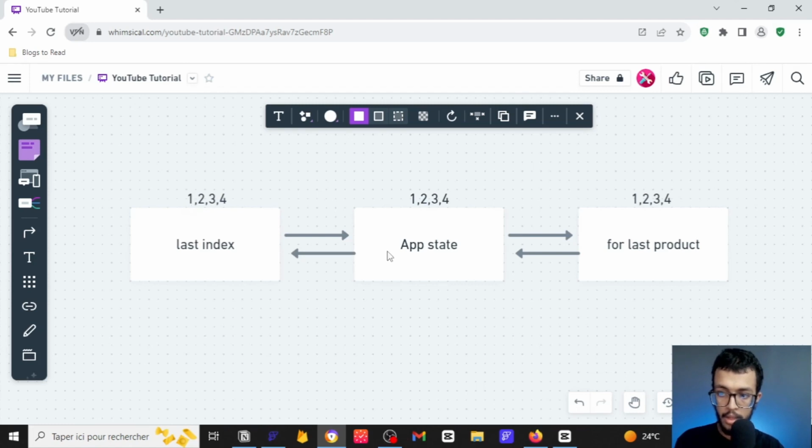Here we have a last index. It is 1, so we will give it to that app state. It is going to be 1, and that app state will be used to create that last product. Instead of a page parameter, we're going to be using an app state. After we have created a last product, we are going to increment both the app state and also the last index, right? So the changes are going to be made for all these 3 parts.